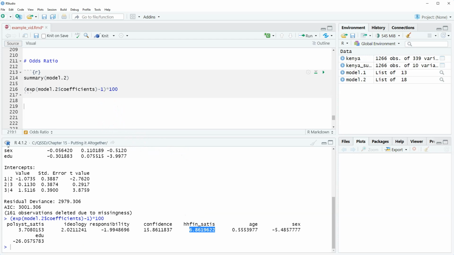All right, and then the last one, for education. We have for a 1 unit increase in education level, the odds of respondents having more support for an authoritarian regime is expected to decrease by 26.06%. So people with higher education levels are less supportive of authoritarian regime.